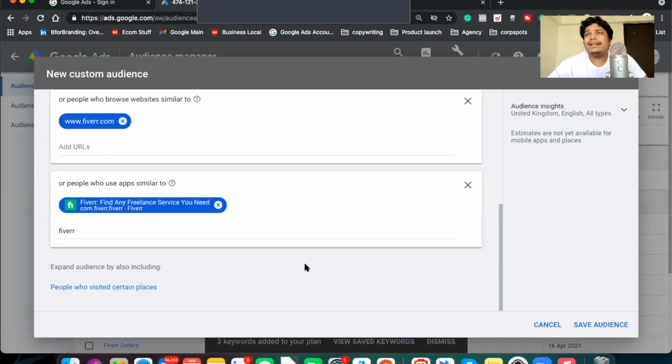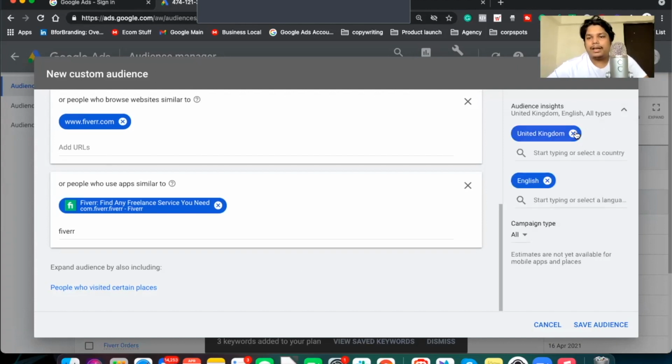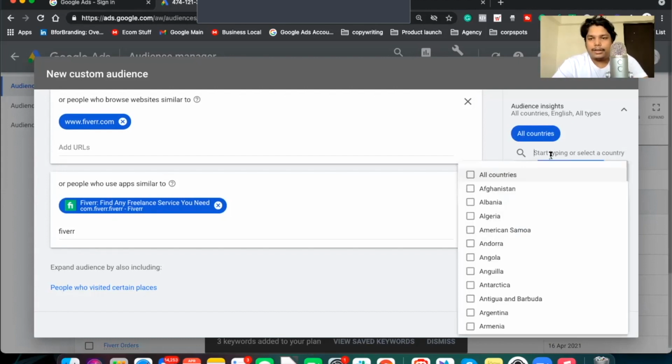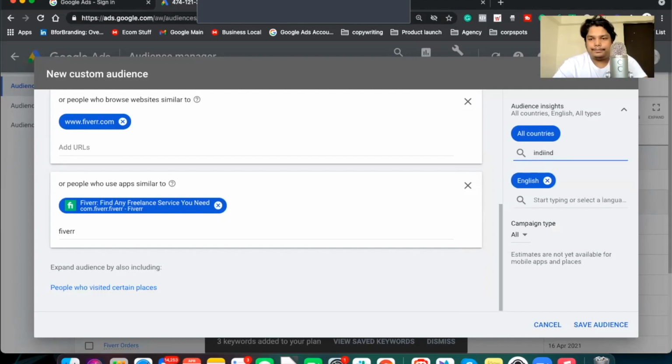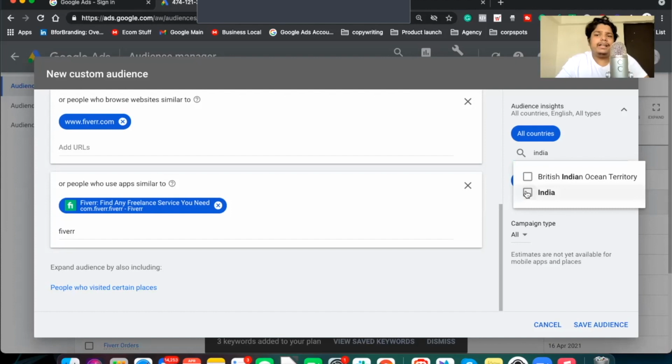And people who visited certain places. Now, no one, it's an online thing, so no one is going to a particular place. Now, if you're doing marketing for a restaurant, you can retarget people who have visited malls, or write the mall location. And now here in the country part, it is showing as United Kingdom. I'll cut this and now I'll write here India.